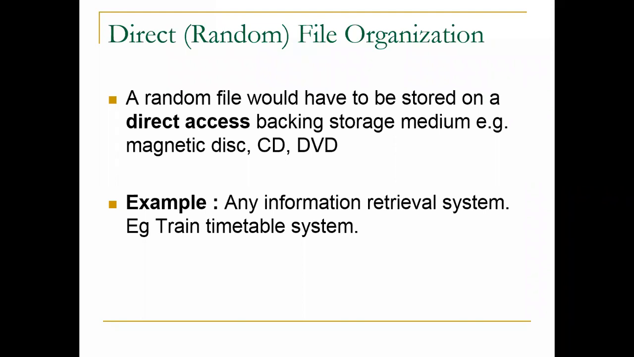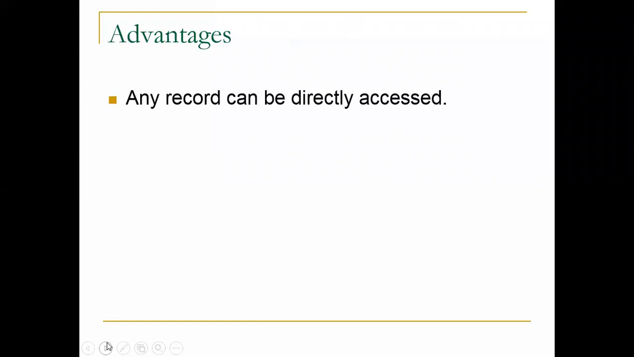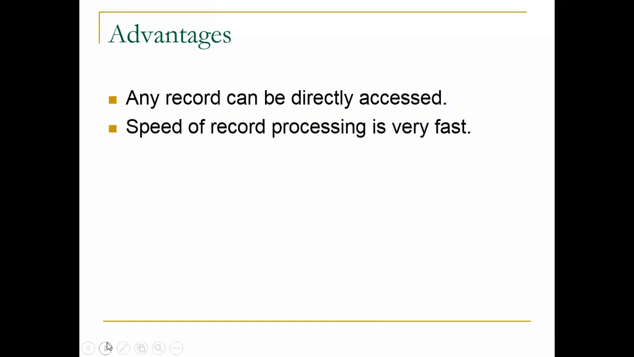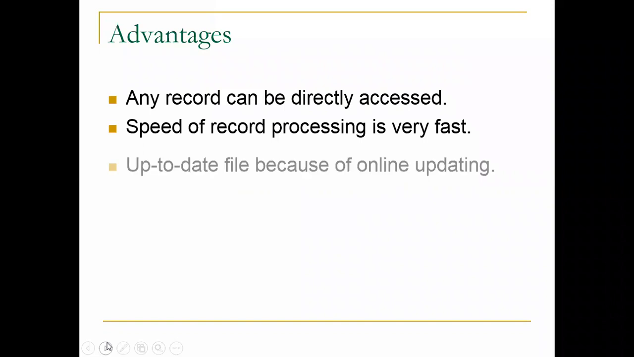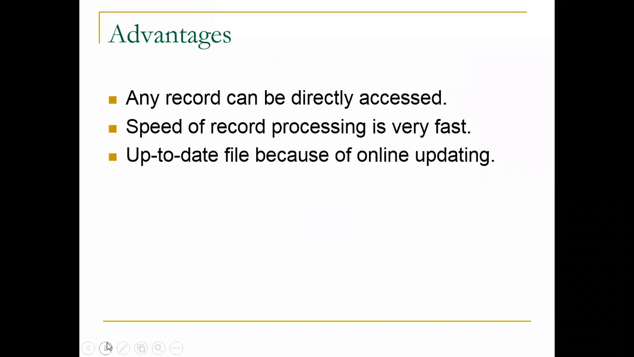There is one important point here. We can access the data randomly. So what are the advantages of random access? Any record can be directly accessed. Speed of record processing is very fast. The file is up to date because of online updating. Online updation is done, that's why we can say it is up to date.